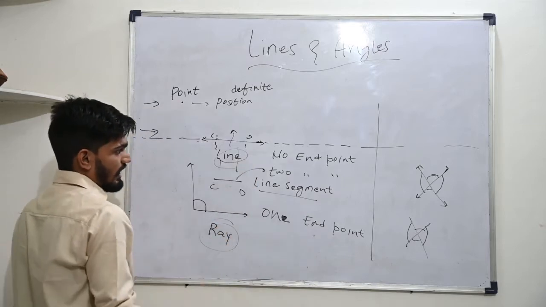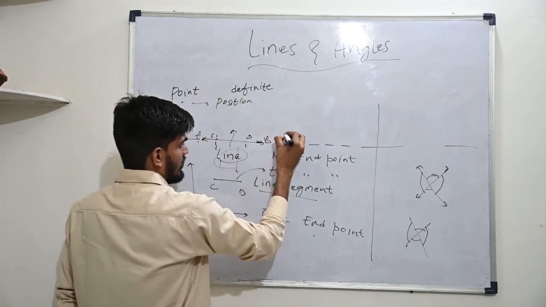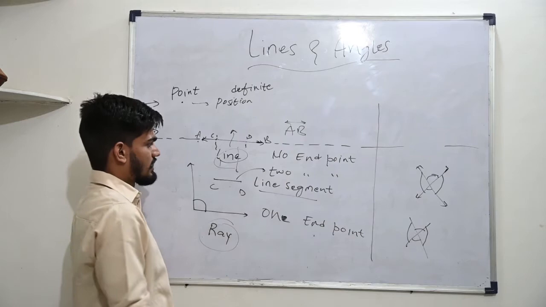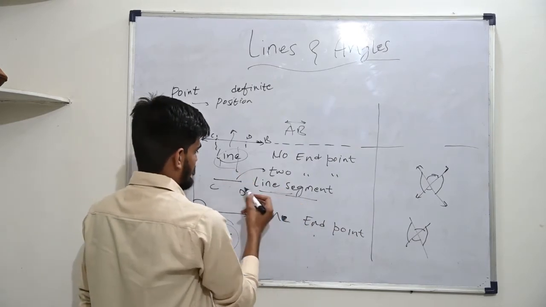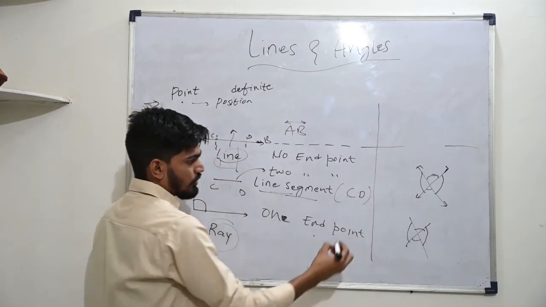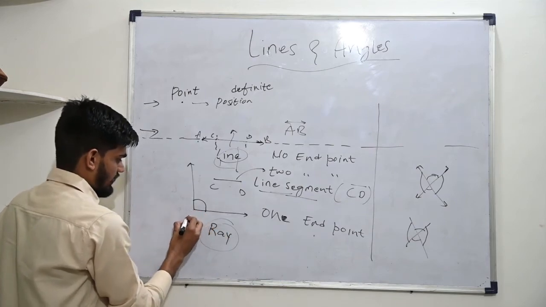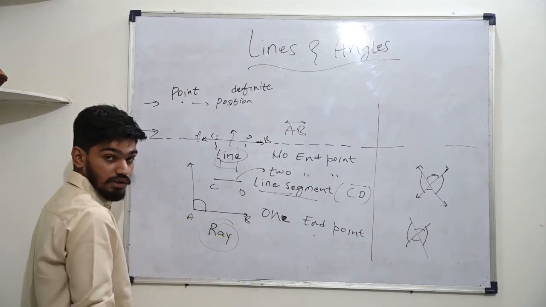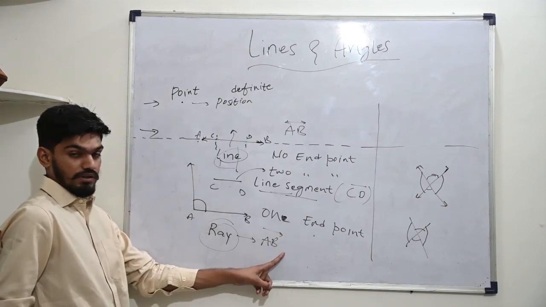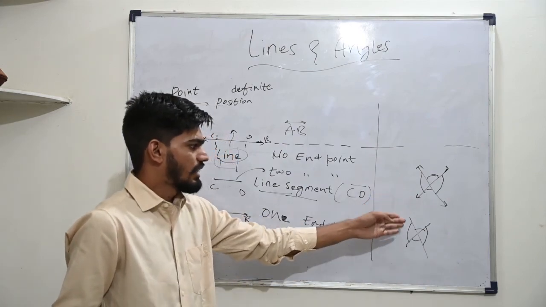So when you are going to denote a line, let's say this is A, this is B, then you can denote it by an arrow on both sides. When you denote a line segment, let's say this is CD, then you are going to denote it with CD, or you can put a bar over it. Both are the same thing. Alright, let's say this is point A and this is B. You are going to denote a ray as AB with an arrow in one direction only. Okay, and these are angles. That's how angles are formed.